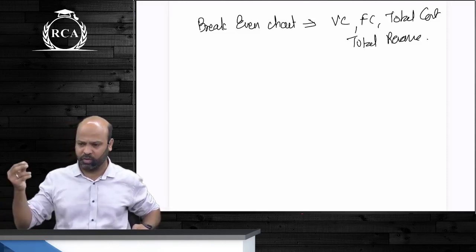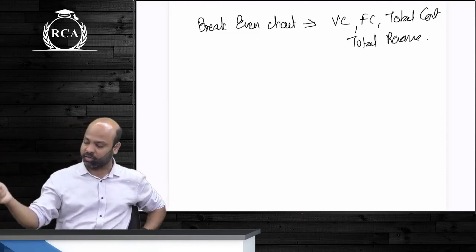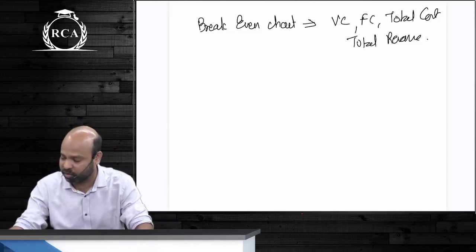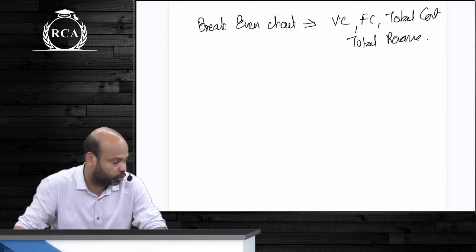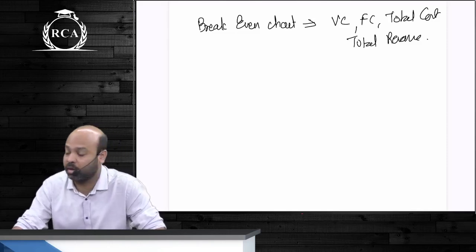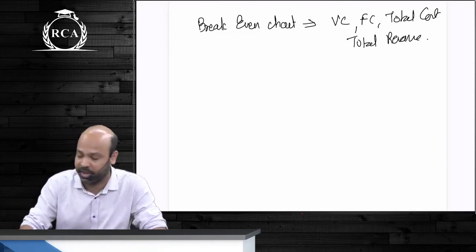To plot all of this, you need 2 points at every level. Variable cost के लिए 2 चाहिए, fixed cost के लिए 2 बेटा. Fixed cost एक ही रहेगा, sorry. Total cost 2, guys. Are we clear about this? Volume is supposed to be taken on x-axis. Your cost and revenues will be taken on y-axis.